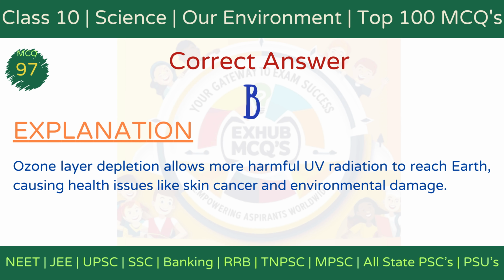The correct answer is option B, increased UV radiation on Earth. Explanation: ozone layer depletion allows harmful ultraviolet radiation to reach Earth's surface, causing skin cancer, cataracts, and damage to ecosystems.